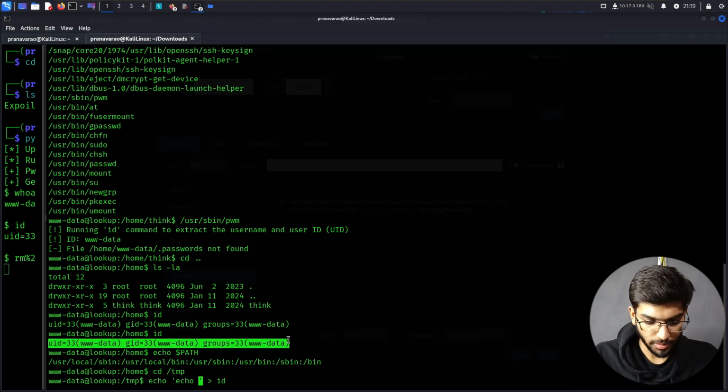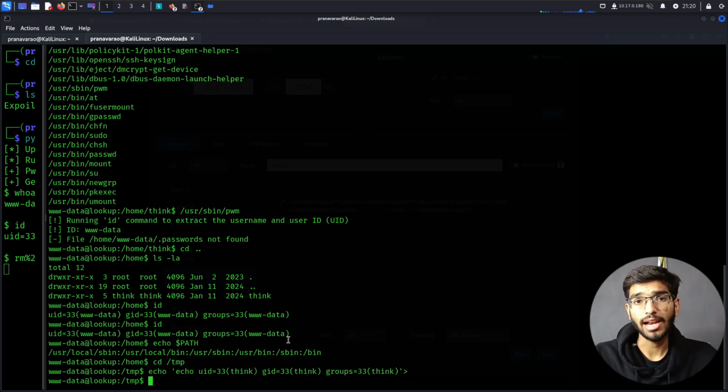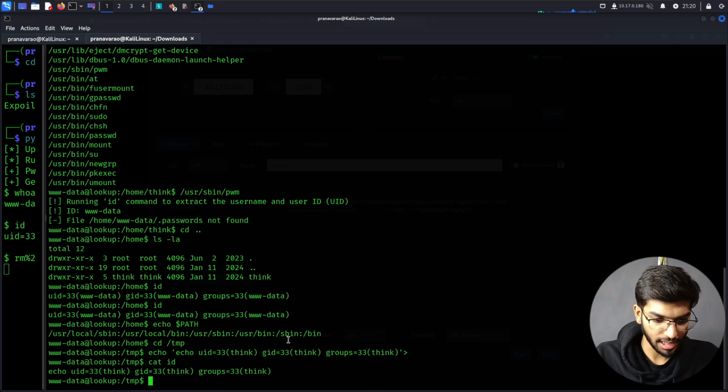I'll say again echo this thing, but here let me do a modification of making it think. And if I press enter, that has saved it into the id file. So if I say cat id and look at the contents of it, it says echo and id is this.